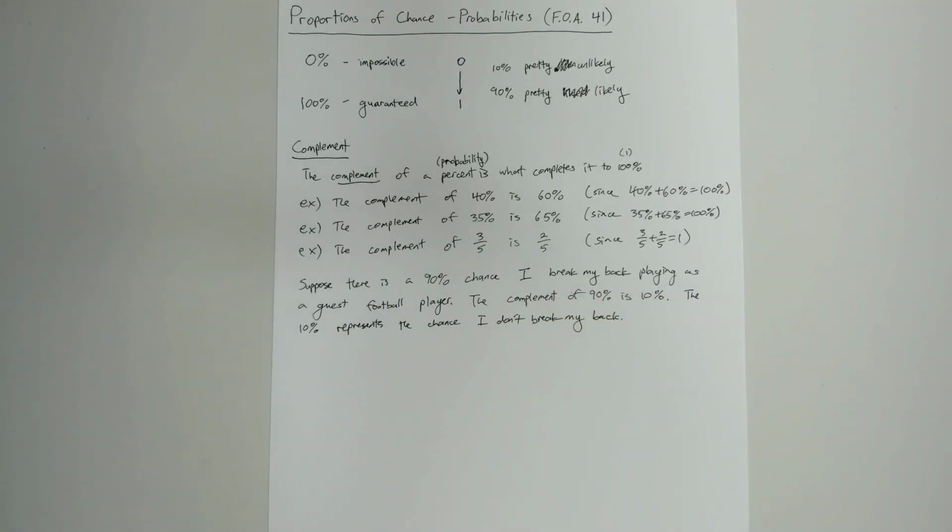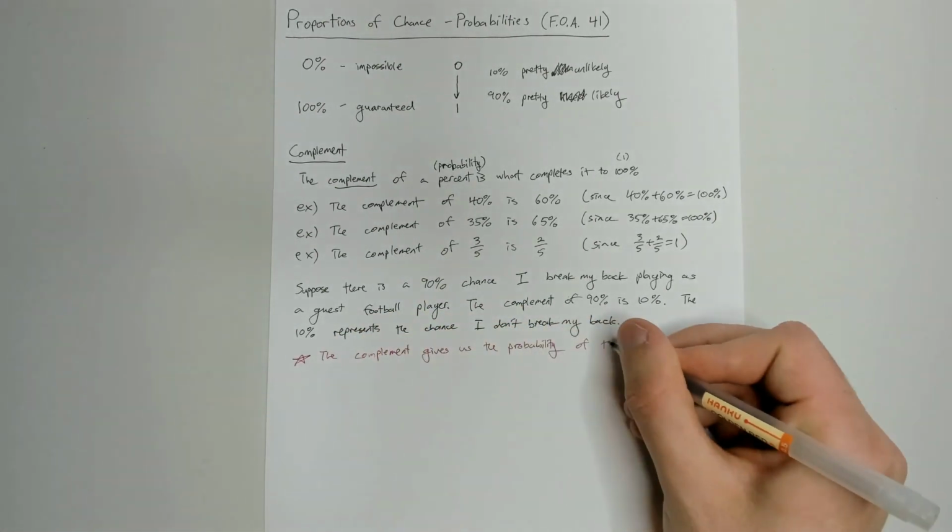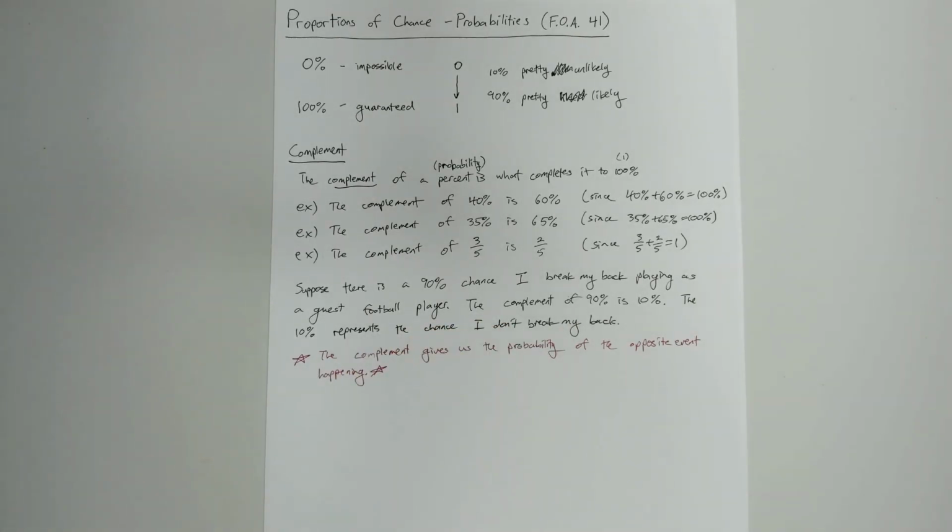So this is a really important idea. Basically, the complement gives us the chance of the opposite event happening, right? If there's a 70% chance that something happens, then there's a 30% chance that it doesn't happen. So that right there is the purpose of talking about the complement.